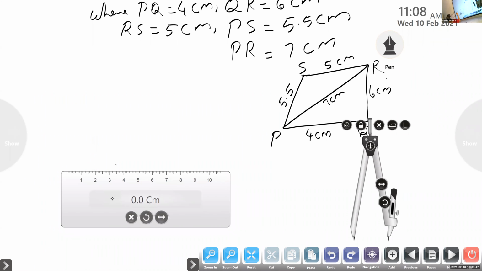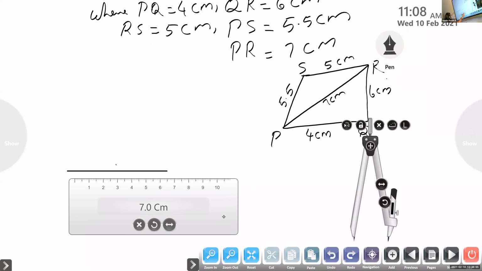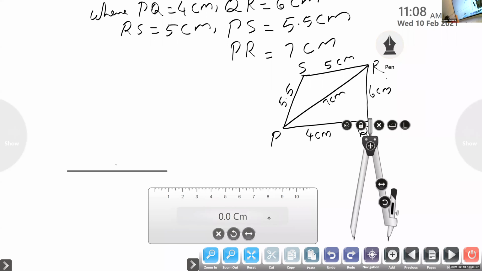Draw a line PR, 7 centimeter. All of you draw, then write it. It is PR.